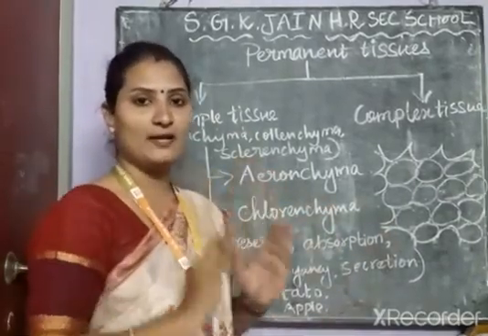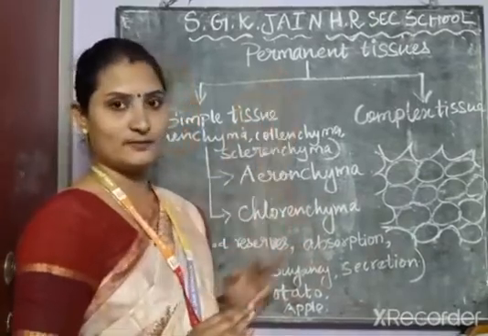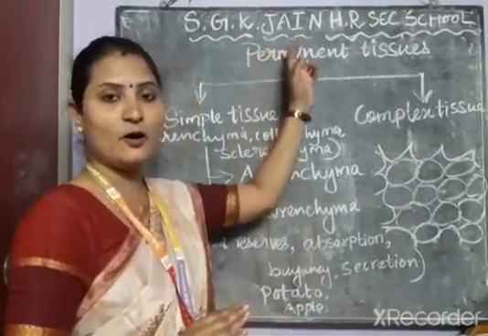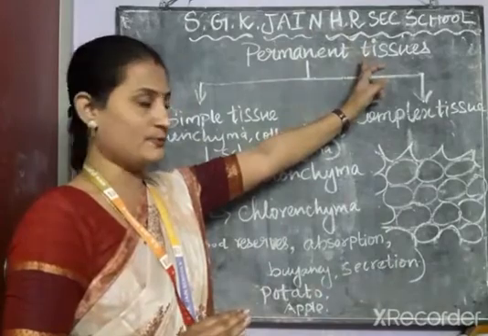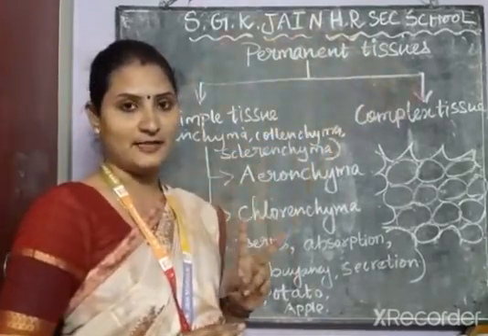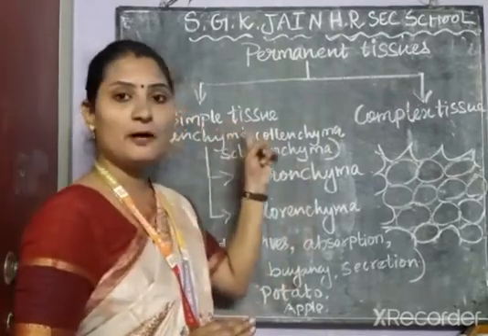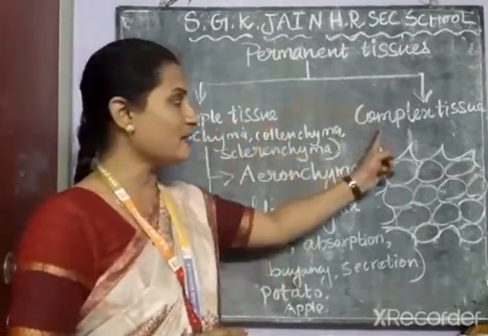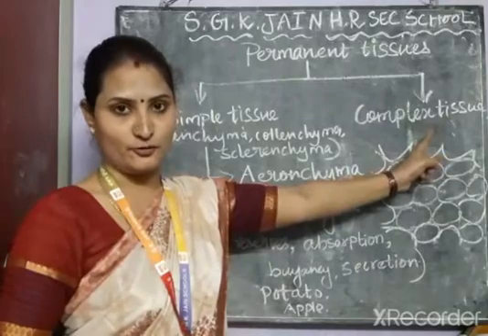These permanent tissues are classified into two categories: one is simple permanent tissues and another is complex permanent tissues.